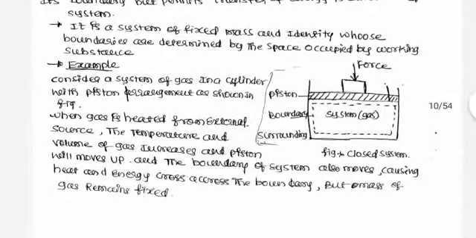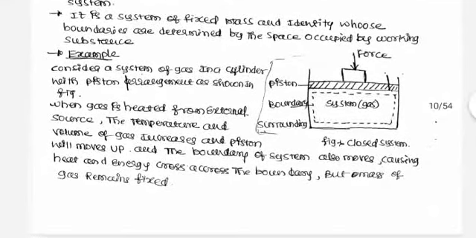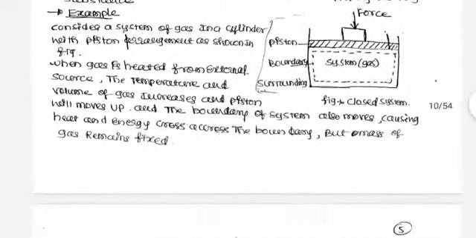We can consider an example for this: a gas inside a cylinder. When the gas is heated from an external source, its temperature increases, the volume of gas increases, and the piston moves up, crossing the boundary. So here heat and energy will cross the boundary but the mass of gas inside will remain constant.